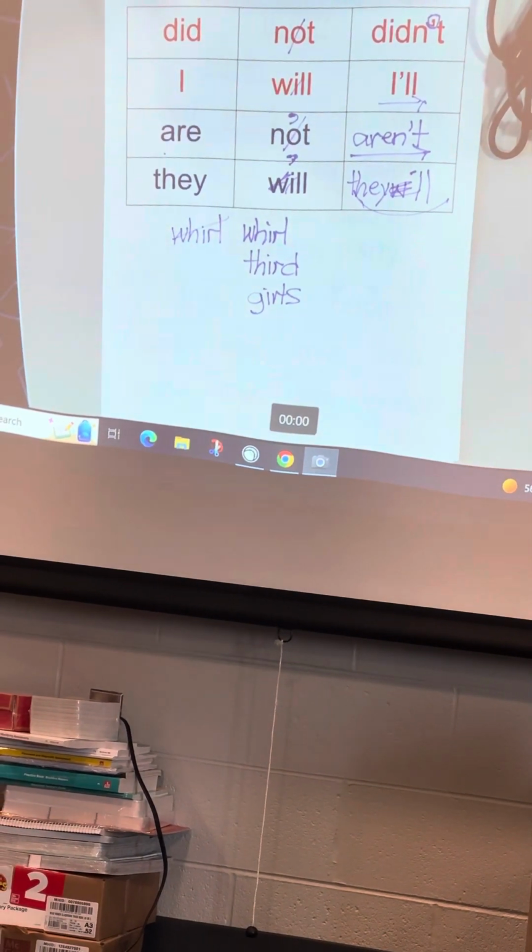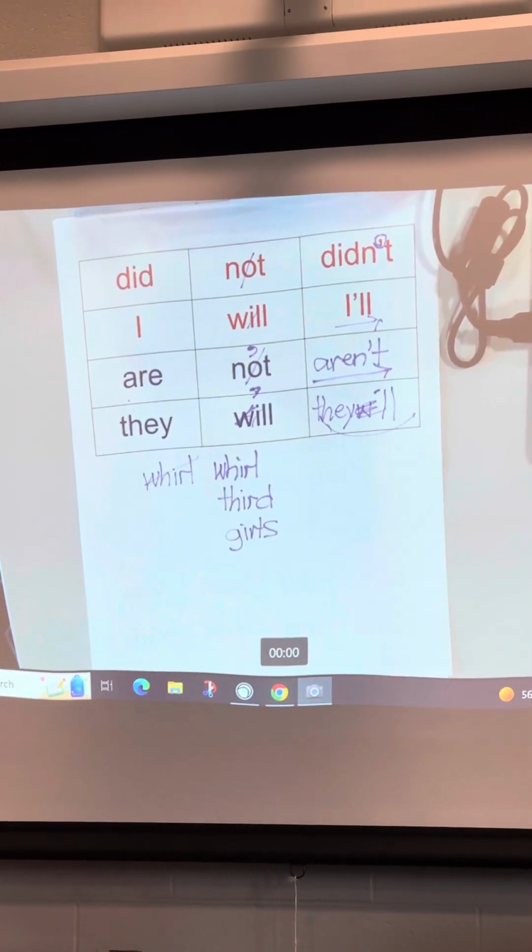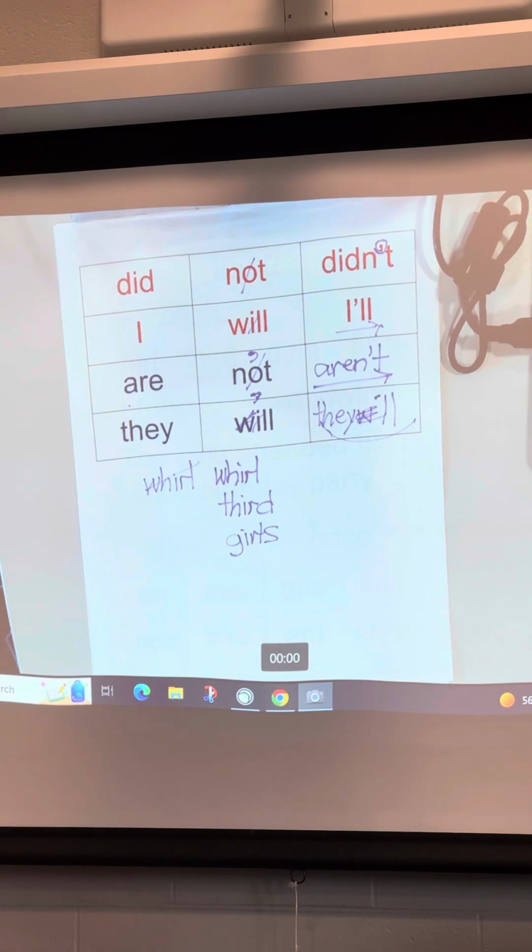What word? Firm. Let's say the sounds in firm. Get ready. First sound. Next sound. Last sound. What word? Firm. Go ahead and say the sounds as you write the word firm.